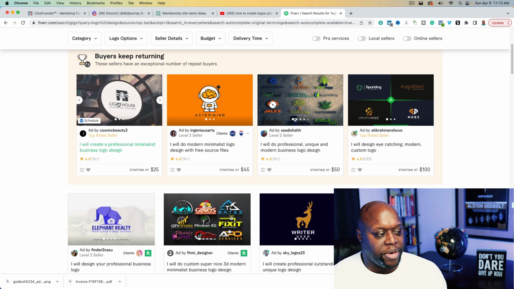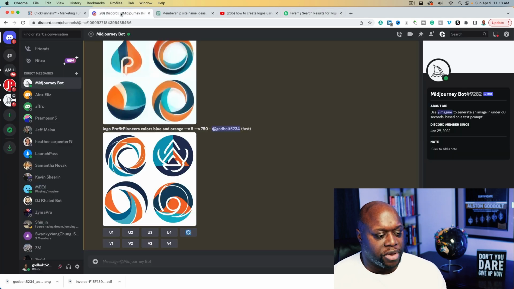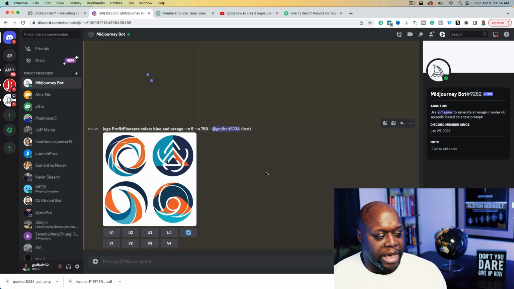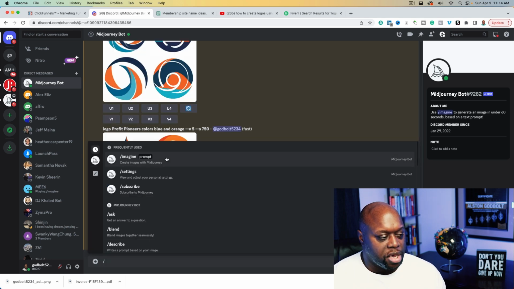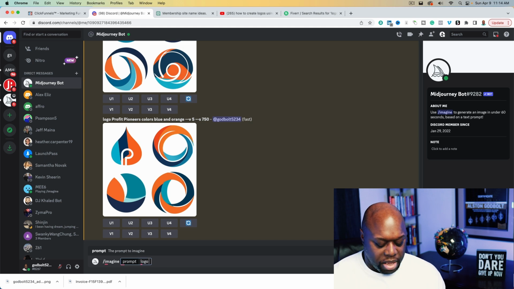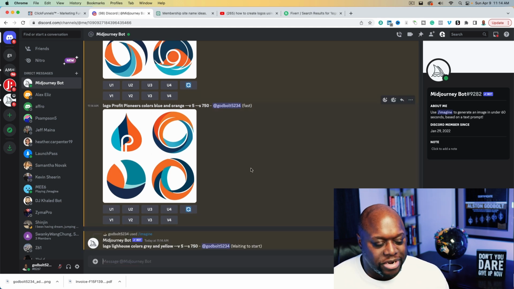What we could do is compare the logos that Midjourney creates versus this logo to see if it comes up with something better. Lighthouse logo, we can come back over here. I actually don't mind some of these. These aren't that bad. What we could do is do this one more time just to show you how easy and quickly this works. We could do logo, lighthouse, light, and we'll say gray colors, gray and yellow. Hit enter, and it should give us something pretty decent to work with. But it's really as easy as that.